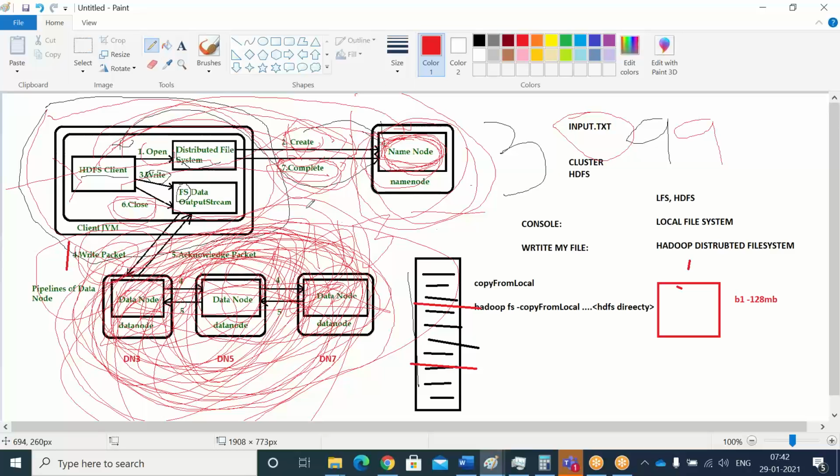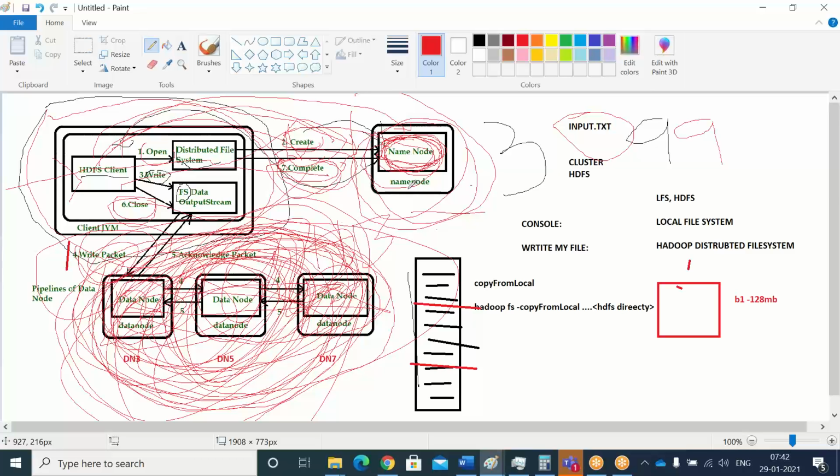Exactly. We don't have access to the name node directly. You can only see it through the edge node. Okay, got it. Thank you. You are restricted to the edge node.